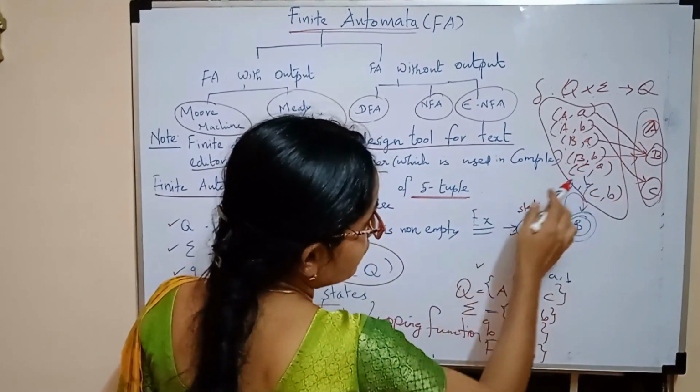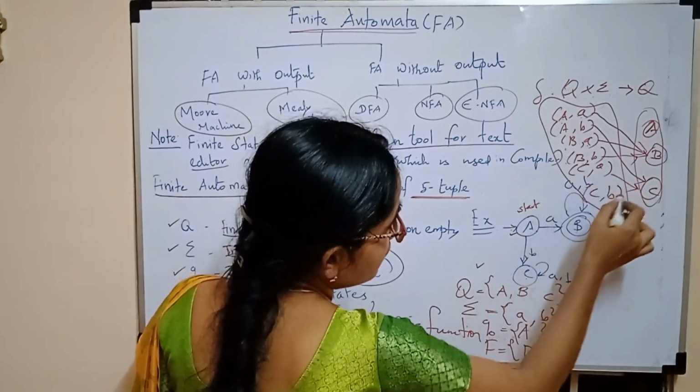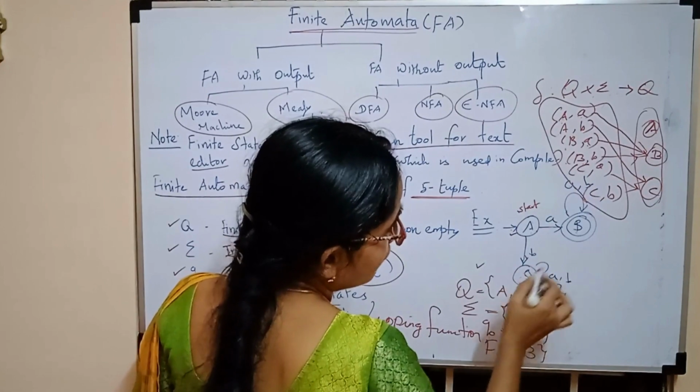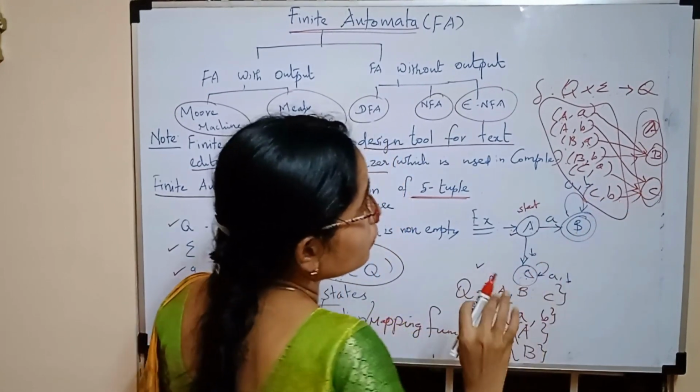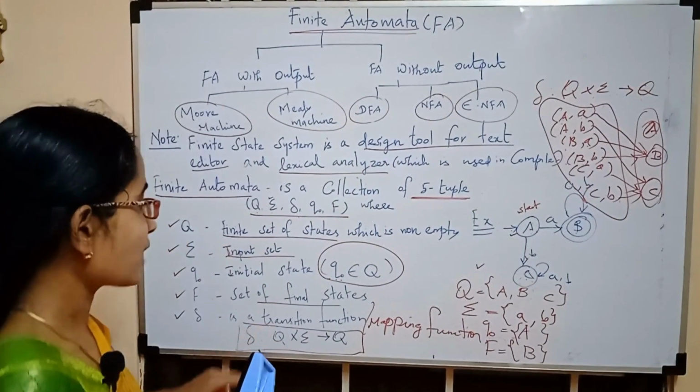And then C comma A. What is C comma A? It goes to the same state, C comma B. It again goes to the same state, right? So this is the mapping function. Otherwise it is called the transition function.